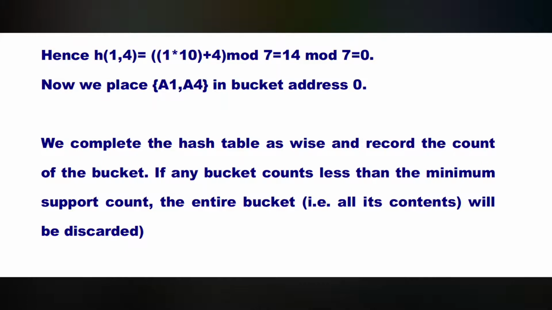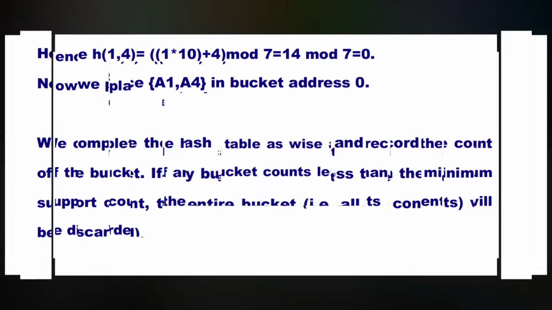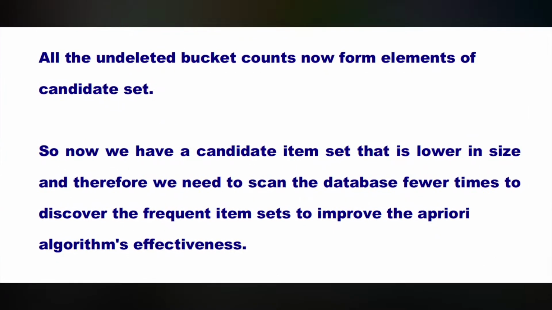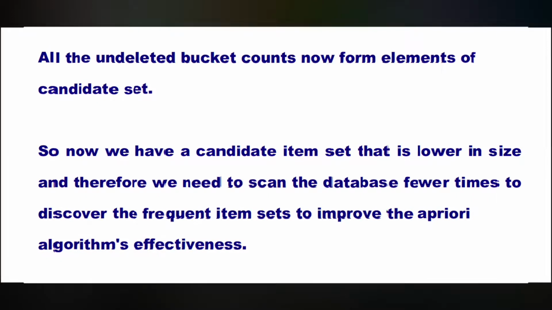We complete the hash table this way and record the count of the bucket. If any bucket count is less than the minimum support count, the entire bucket, that is all its content, will be discarded. All the undeleted bucket counts now form elements of the candidate set. So, now we have a candidate item set that is lower in size, and therefore, we need to scan the database fewer times to discover the frequent item sets, improving the Apriori algorithm's effectiveness.